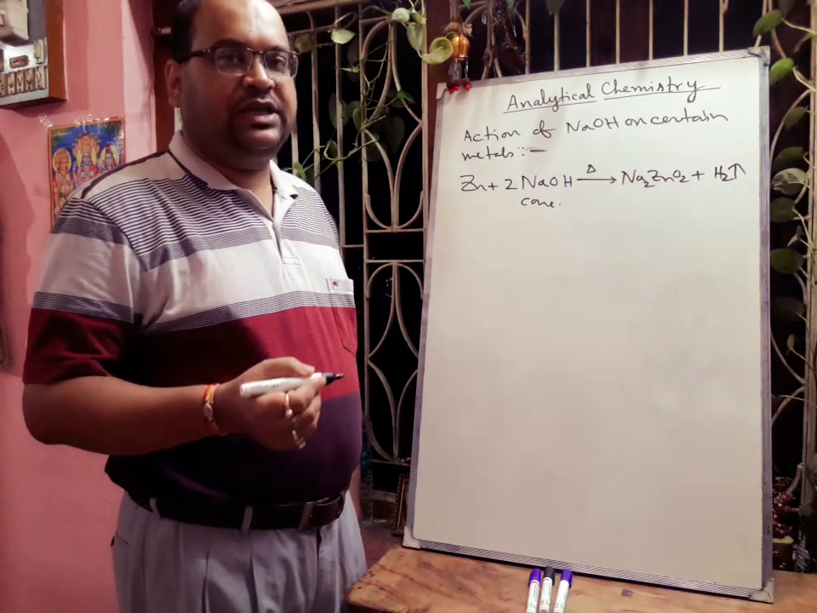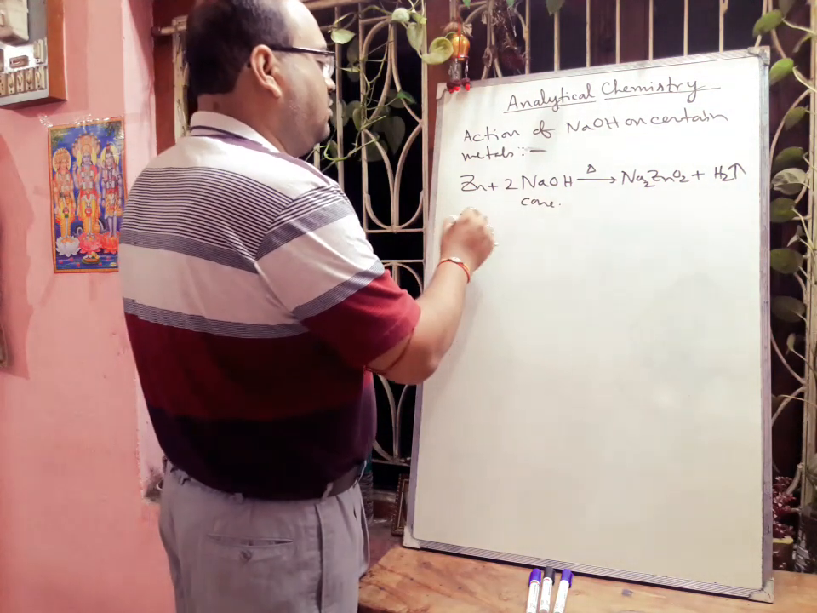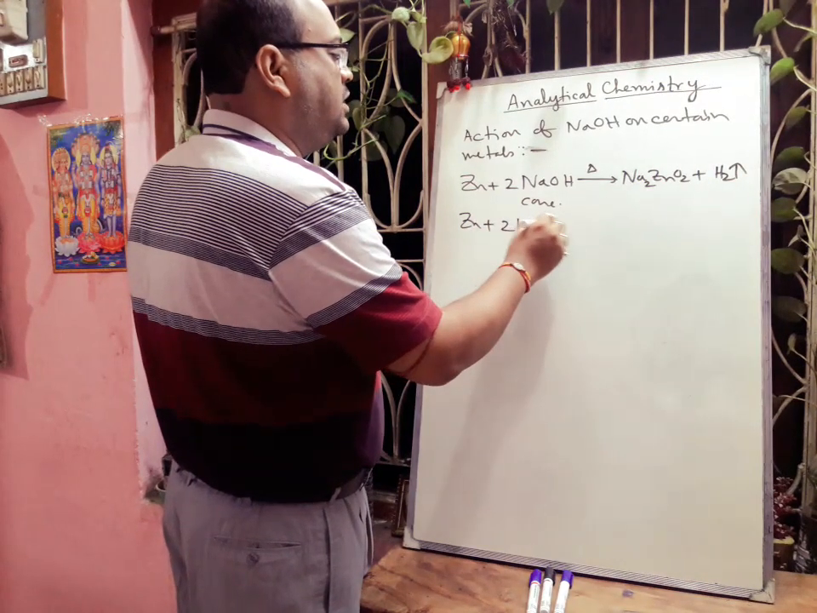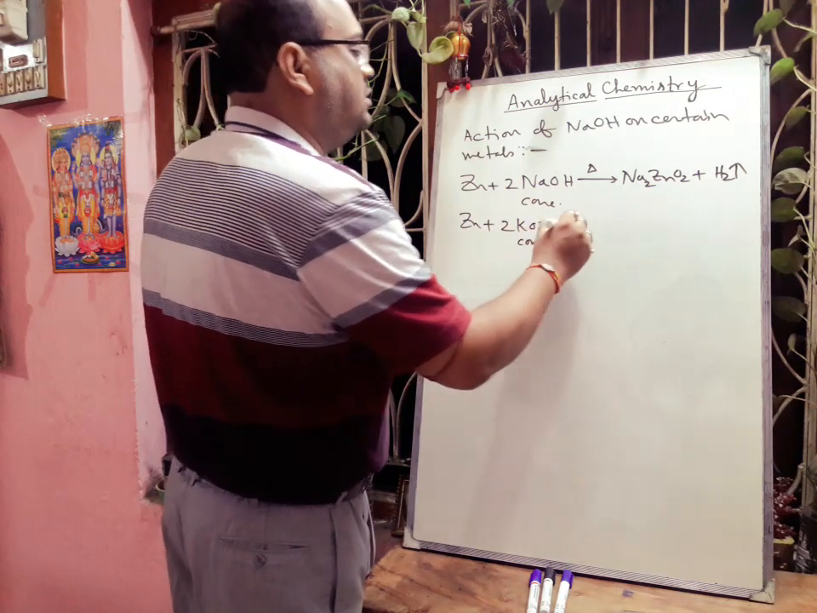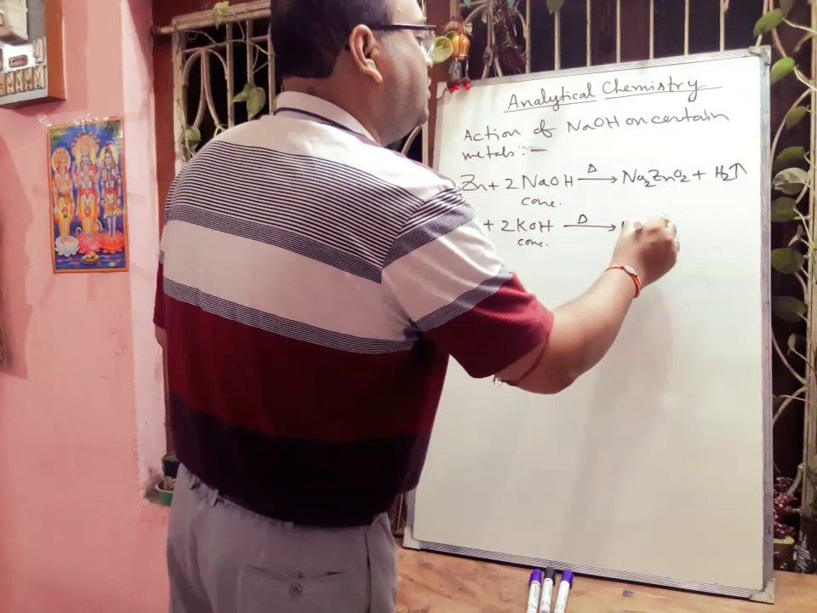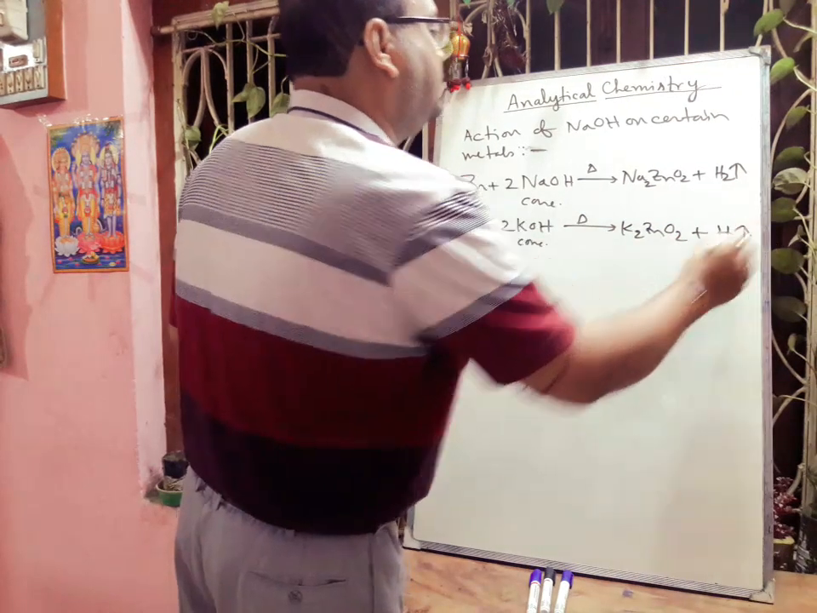Now, if we take potassium hydroxide concentrated solution, then what will happen? Zinc will react with potassium hydroxide concentrated solution. If we apply heat, that will form K2ZnO2, potassium zincate, plus there will be formation of hydrogen gas.